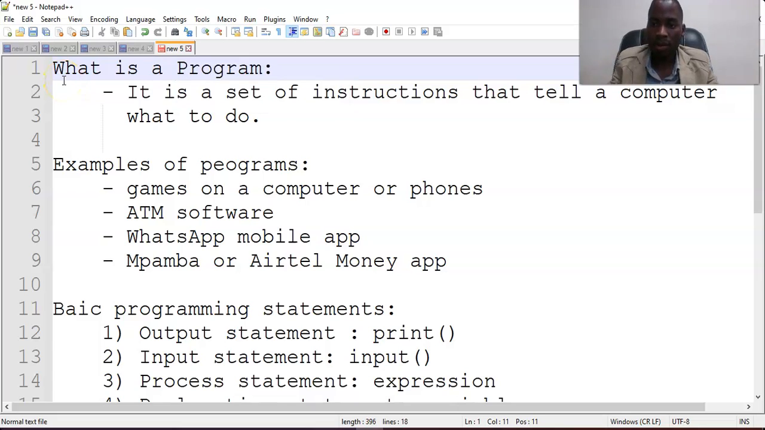Before we start going into details of how we can write our statements or program using Python, let's look at what a program is all about. What is a program? This is a set of instructions that tells a computer what to do.